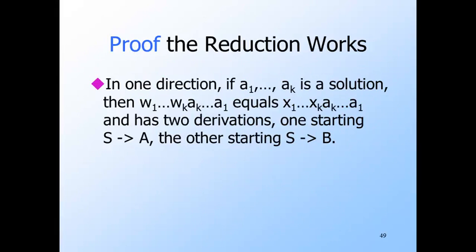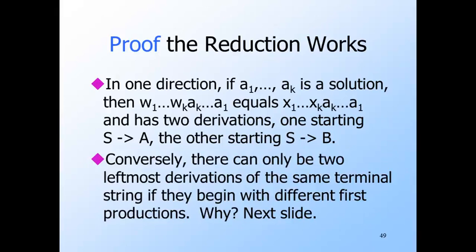So here's the proof this construction is a correct reduction from PCP to ambiguity. First, suppose the PCP instance has a solution, say represented by the sequence of index symbols A1 through AK. Note there can be repeats in this sequence. Then W1 through WK is the same string as X1 through XK. That's what it means for this index sequence to be a solution. Then there are two leftmost derivations of the string that is W1 through WK, or equivalently X1 through XK, followed by AK down to A1. One starts with S goes to A, and the other starts with S goes to B.